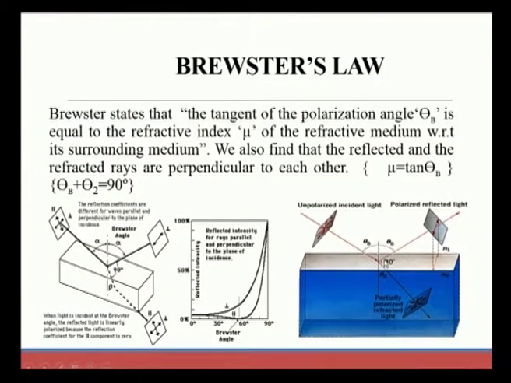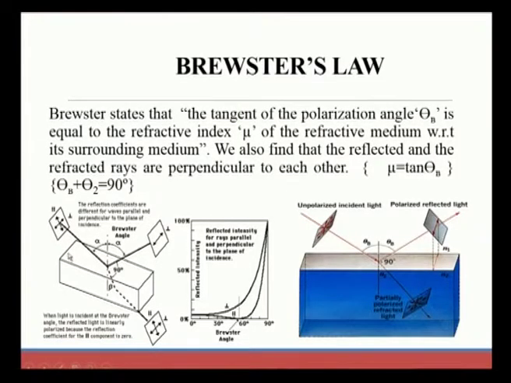So, whatever the reflected wave will be on a surface, we will get a reflected wave as a PPL. So, this is one of the methods that we can use to produce a PPL. For understanding better, we can consider another picture, where we consider parallel and perpendicular components of polarized light. The very first thing is the reflection coefficient of both waves, parallel and perpendicular.